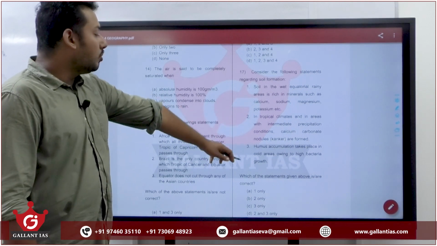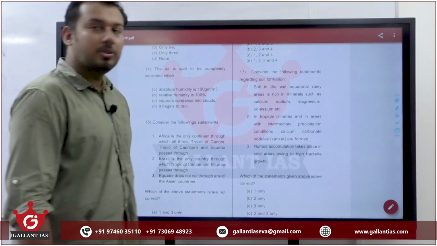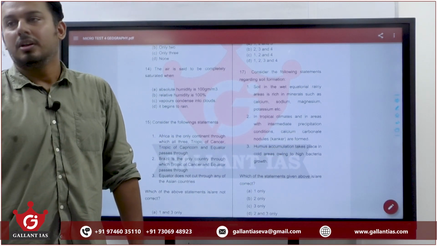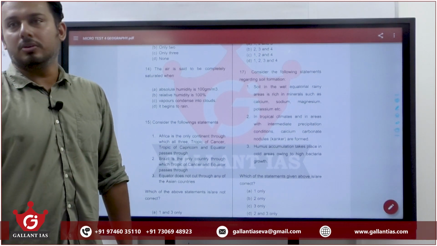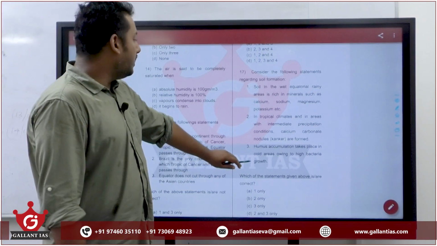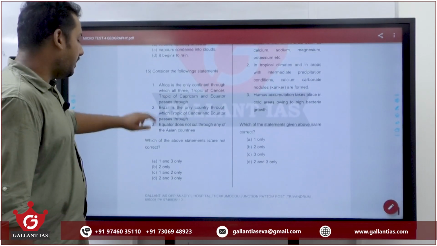Second statement, go to the third statement. Humus accumulation takes place in cold areas owing to the high bacterial growth. True or false? Humus accumulation takes place in cold areas owing to the low bacterial growth. So 3 is wrong, 1 is wrong, answer is 2 only. B.